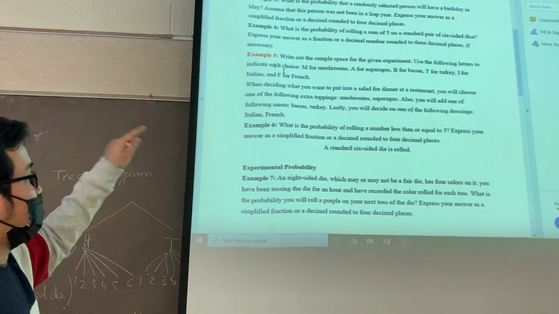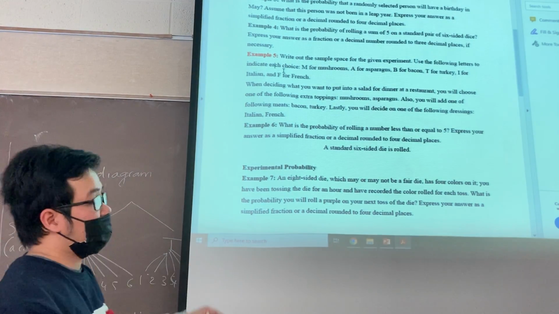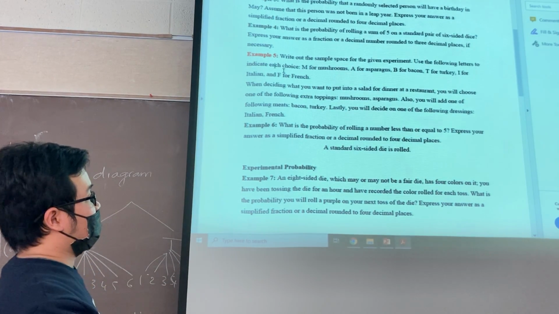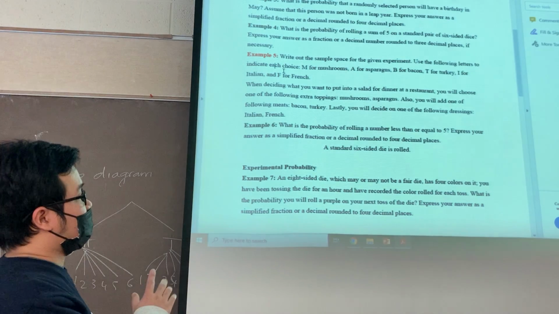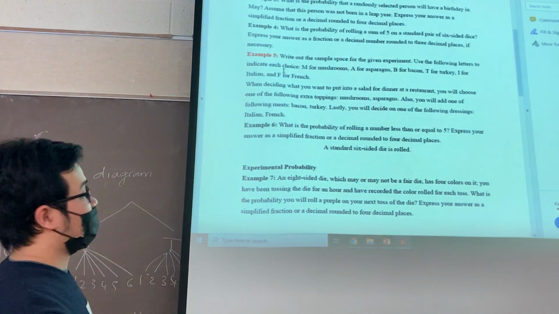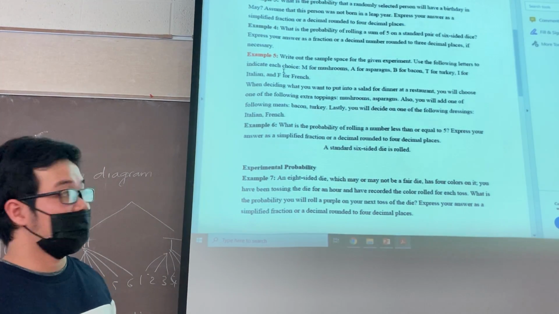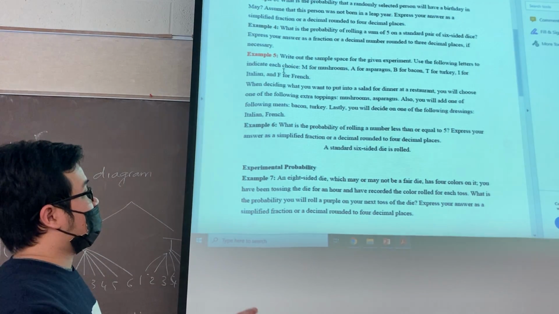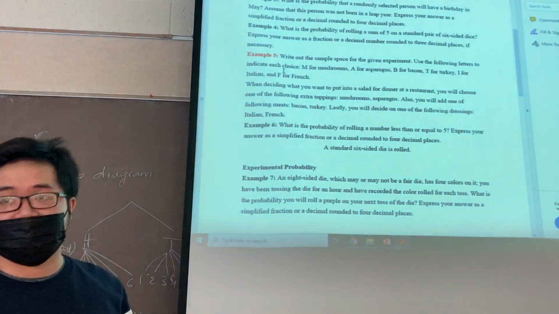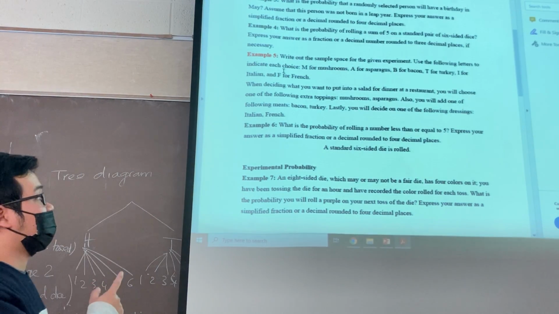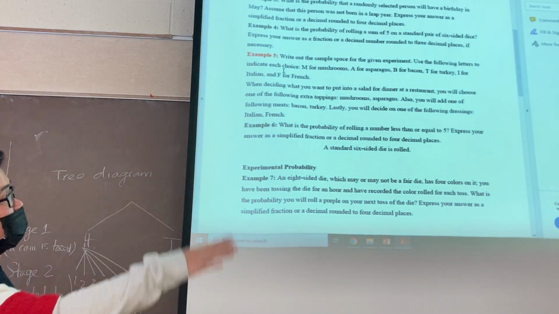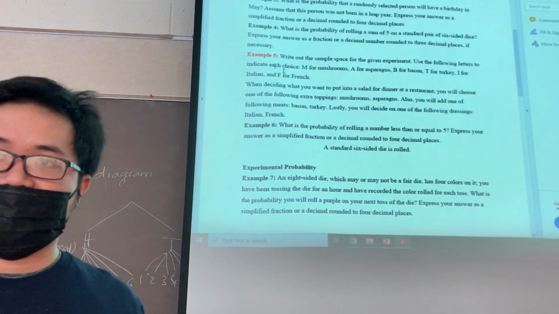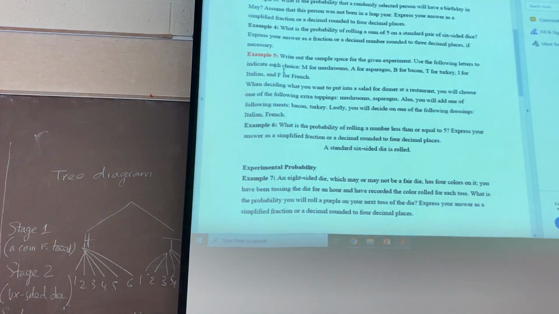So you have 2 stages. The first one, you will choose the topping, the mushroom or asparagus, and after that you will choose bacon or turkey. That is the second stage. And the final one, you will choose the dressing, Italian or French. So the question here is, write out the sample space in this experiment. Is it clear? Think about it for a few minutes.